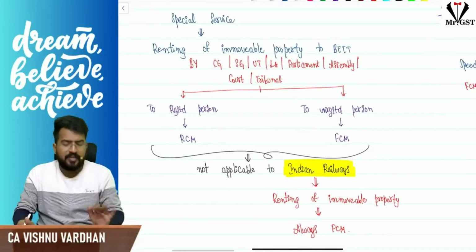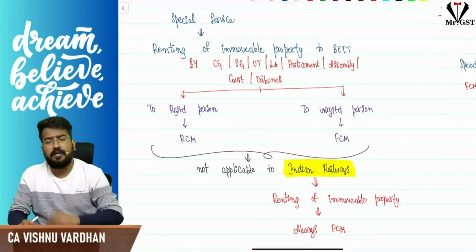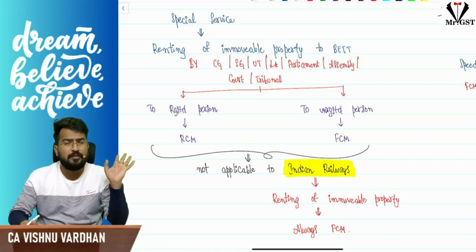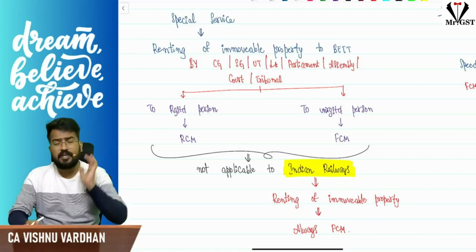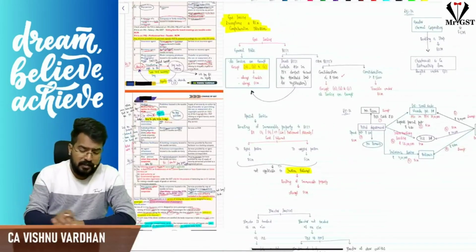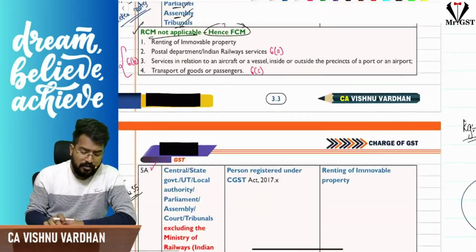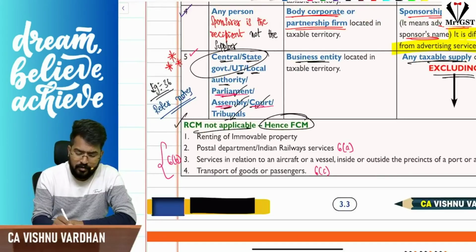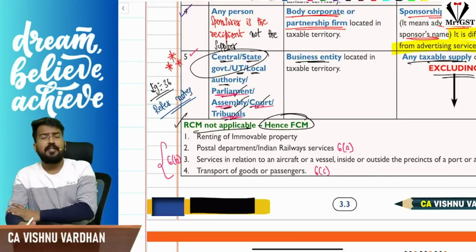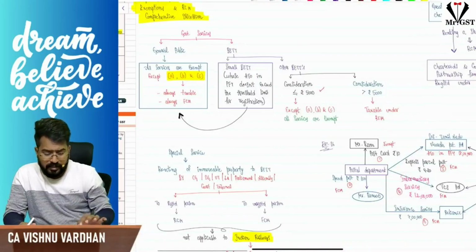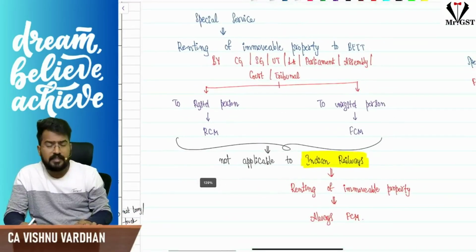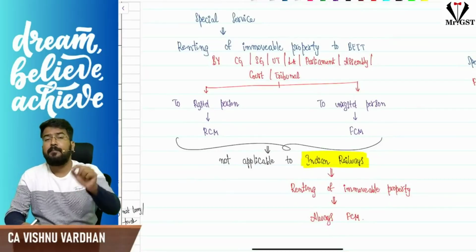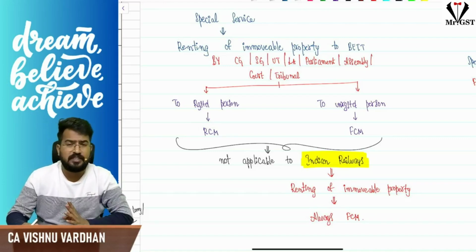understand, if the recipient is registered, then RCM. If the recipient is unregistered, then FCM. That means when renting the immovable property, central government, state government, union territory, all these people, for reverse charge mechanism purposes, we are also adding the reverse charge mechanism notification here. It is also extended or applicable even to the parliament, assembly, courts and tribunals. So when these people rent immovable properties to a recipient who is registered under GST, the recipient will pay GST under reverse charge mechanism. But if the recipient is unregistered, under forward charge mechanism, the government only has to pay GST to the department.